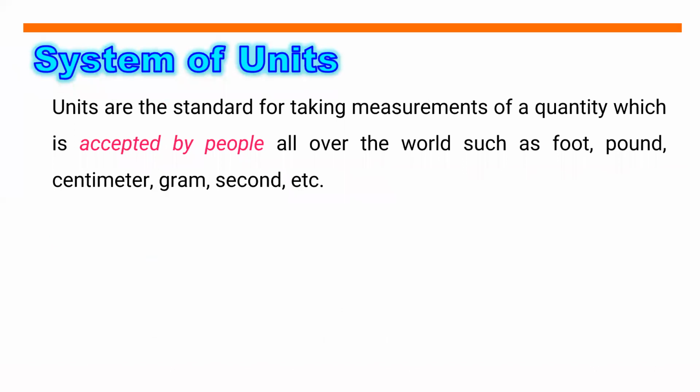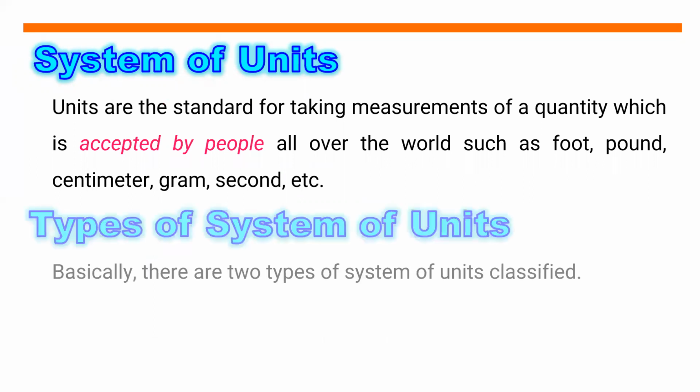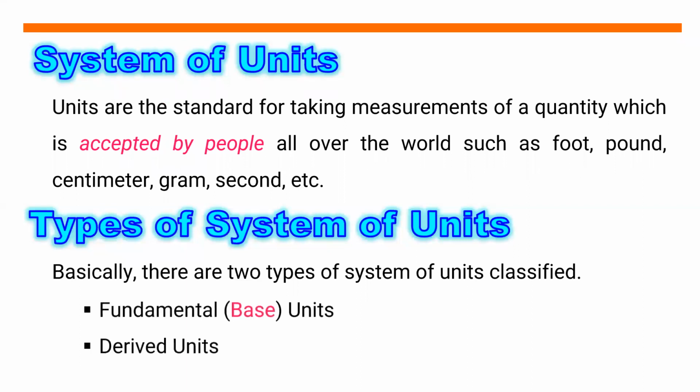System of units. Units are the standard for taking measurements of a quantity which is accepted by people all over the world, such as foot, pound, centimeter, gram, second, and others. We have different types of system of units. Basically, there are two types of system of units classified: the fundamental, or what we call the base units, and the derived units.